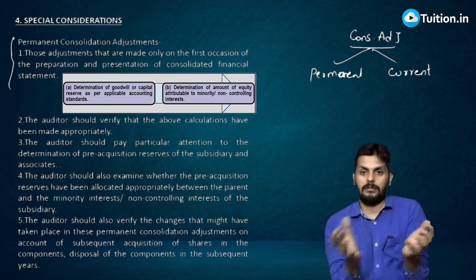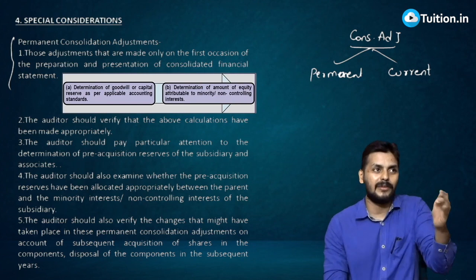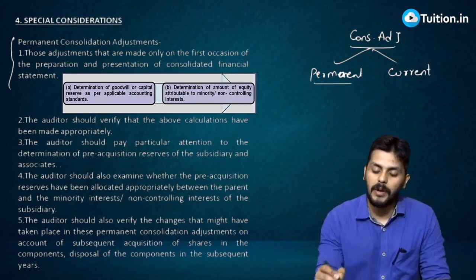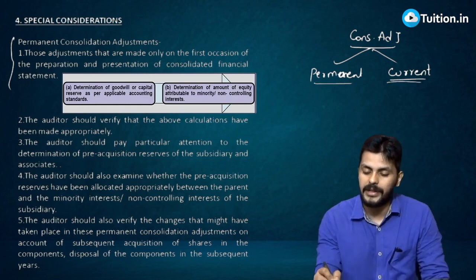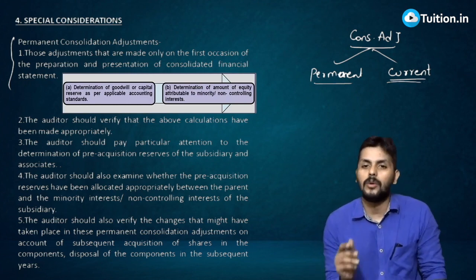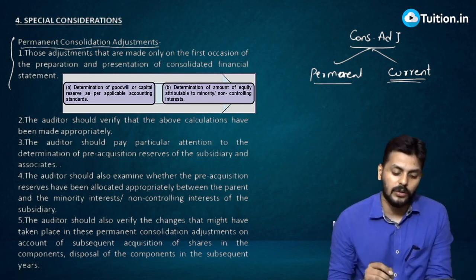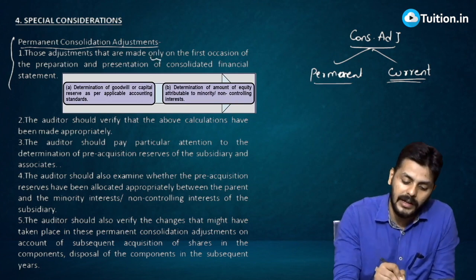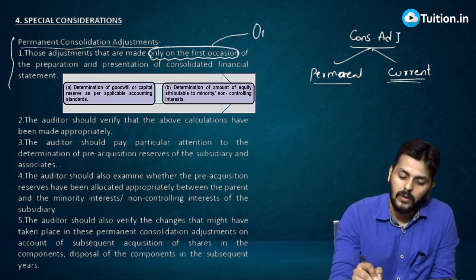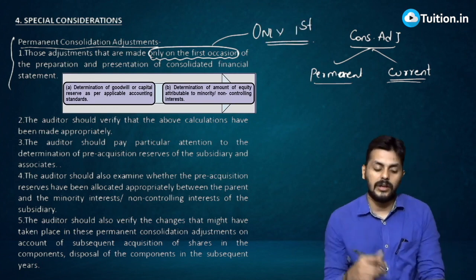Don't use your basic sense. One is permanent, the other one is current. I've seen a lot of people say long term investment and short term. There is no short term, it is current, right? Like that, permanent consolidation adjustments and current period consolidation adjustments. Let's go ahead and see this one by one, and then we will go to the reporting part. Permanent consolidation adjustments, what are those? Those adjustments that are made, underline, only on the first occasion, that is the first time when you are consolidating.